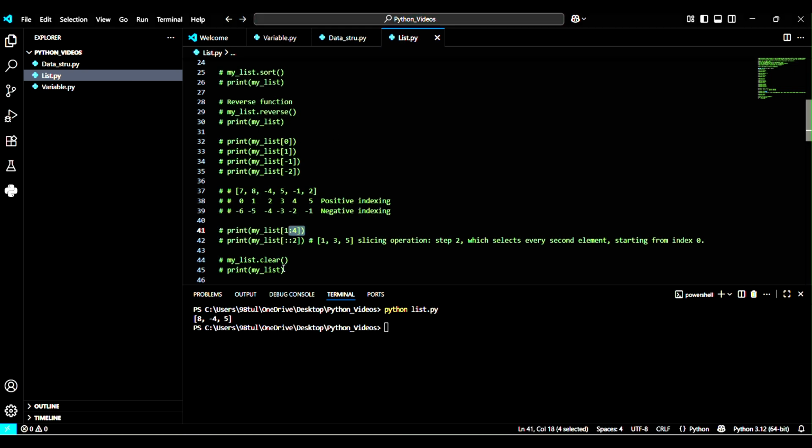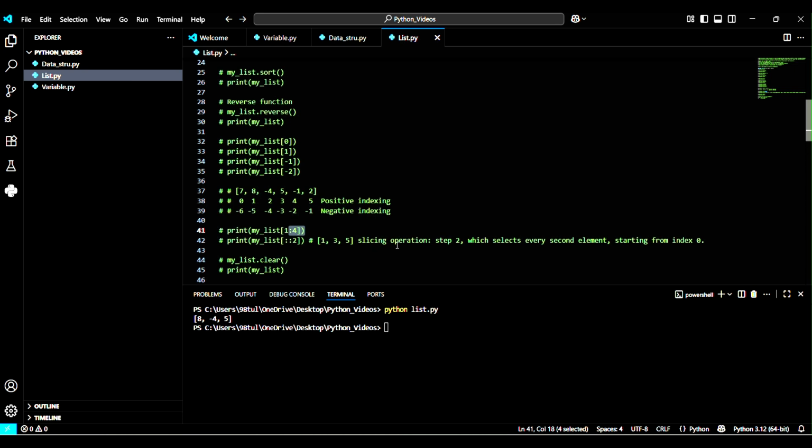If I had not mentioned the starting index, it doesn't matter, because Python will understand that it is going to start from 0. So it will count from the 0th index, then the second one. You can say that it is going to pick the even-index elements starting from 0.